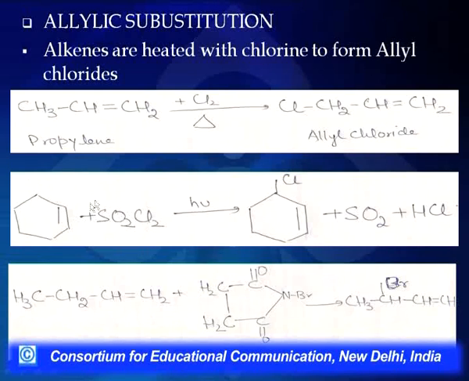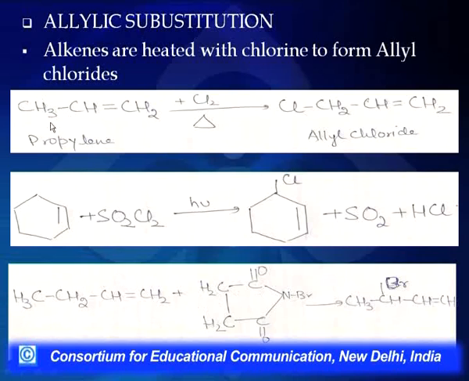This is a specific reagent for allylic substitution, and it is a very good reagent because the side products that we get here are SO2 and HCl, which are gaseous. So the problem of separating the products also will not arise. The other reagent with which we can bring about bromination very nicely at the allylic position is N-bromosuccinimide. N-bromosuccinimide also undergoes homolytic cleavage to give us Br free radicals, which will bring about allylic substitution.